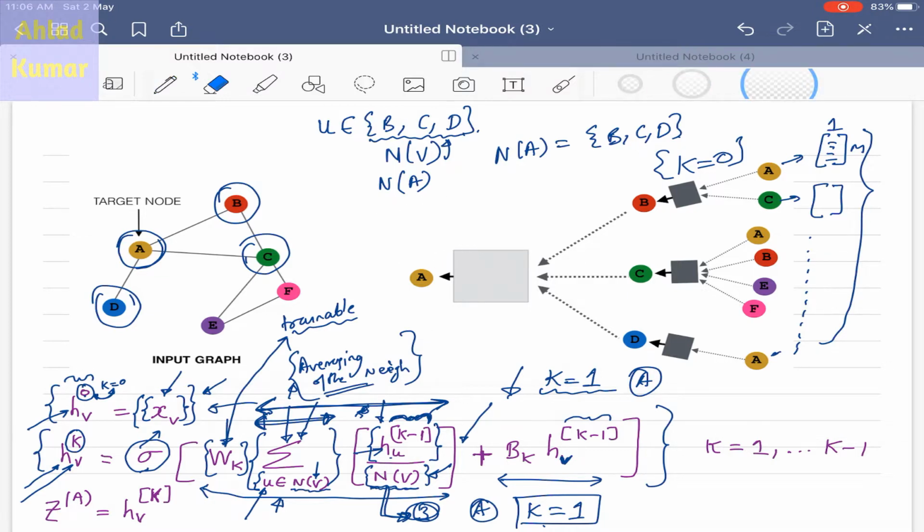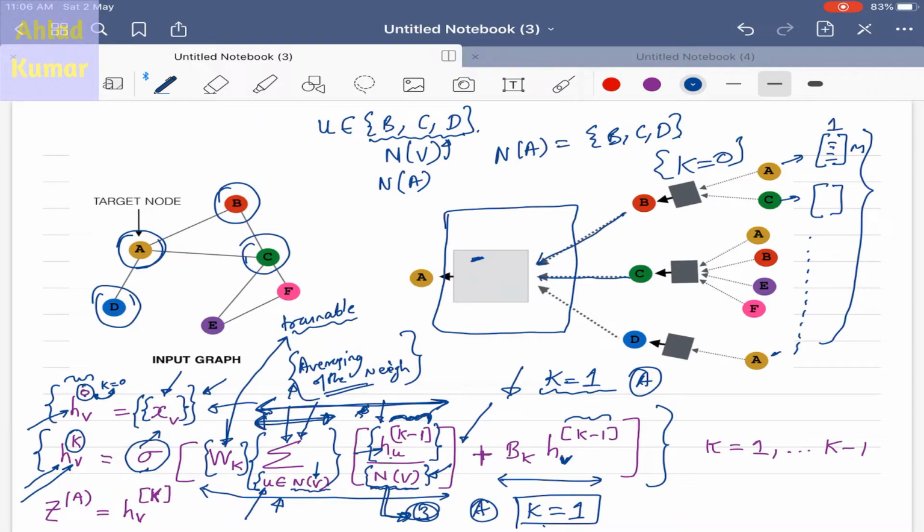For example, as you know this box is the neural network, so I'll just expand it. What these interconnections are basically are the weights. They are the weights which connect the nodes B, C and D to node A, and these weights, these WKs, are the weights that are used in the neural network and are trainable.